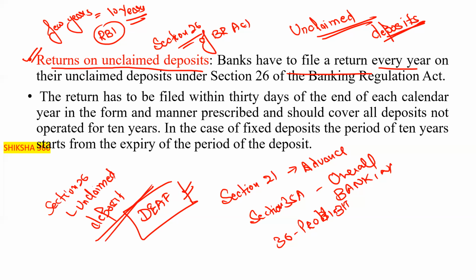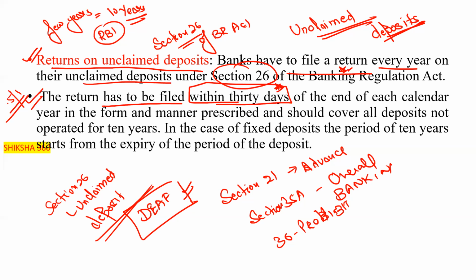So banks have to file a return every year on their unclaimed deposits under section 26 of the Banking Regulation Act. This is also a 0.5 or 1 mark question. The return has to be filed within 30 days of the end of each calendar year, in the form and manner prescribed.